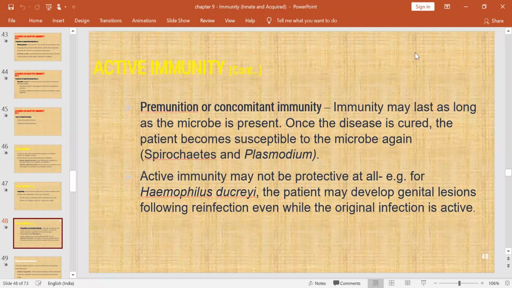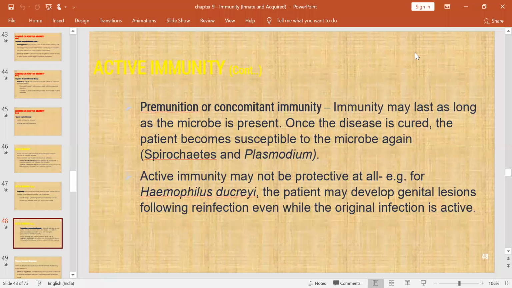Another one, you have to know the term premonition or concomitant immunity. It means immunity may last as long as the microbe is present. Once the disease is cured, those people may be susceptible to the particular microbe again.